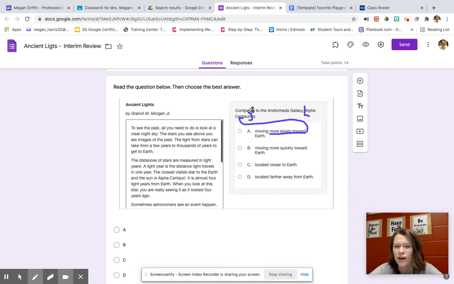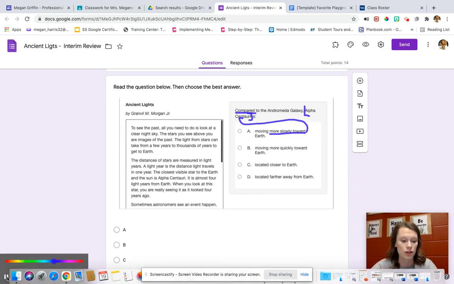That's kind of a hard thing to understand because of the way they have this question worded. And that's where it goes back to, guys, clearly reading the question. Compared, I know I'm looking at how are they the same or different. All of these are going to talk about how they're different. So that's my keyword here, compared. Understanding that everything that's right here is talking about the Alpha Centauri star, that's how I'm going to be able to clearly read this question.